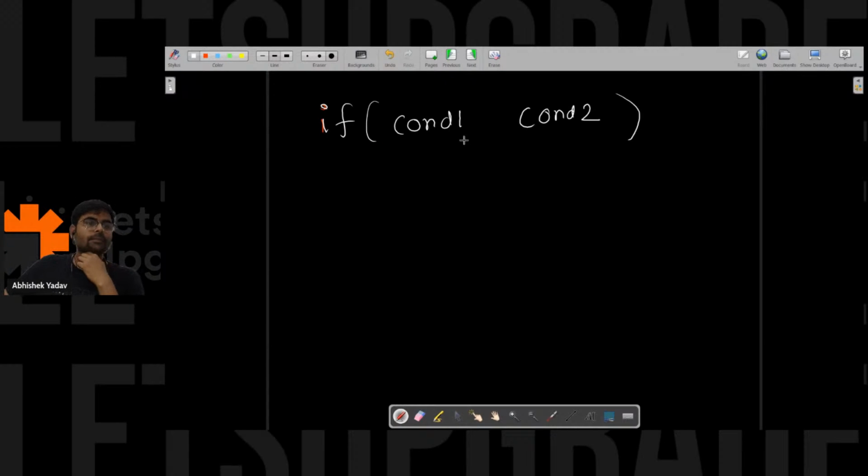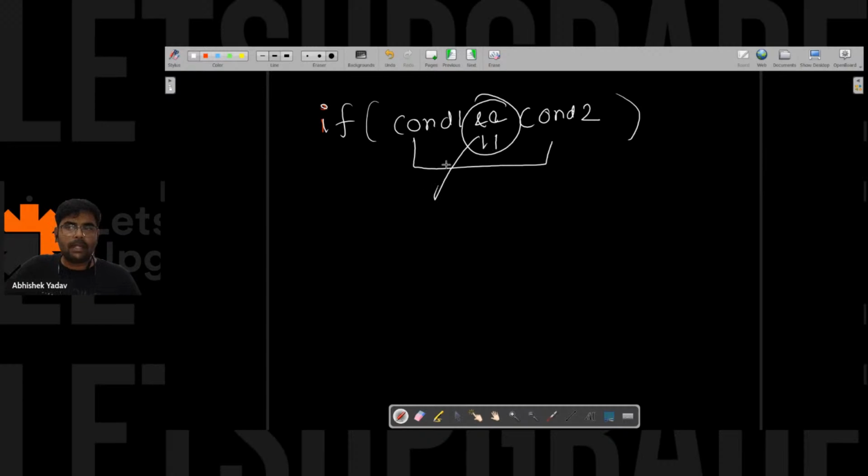Let's see which operator I will use. Should I use a for loop? No, no, no. Anyone? Which operator should I use in order to combine multiple conditions? Correct. So we can use either and, or or. So depending on the problem statement, I can use and or or.